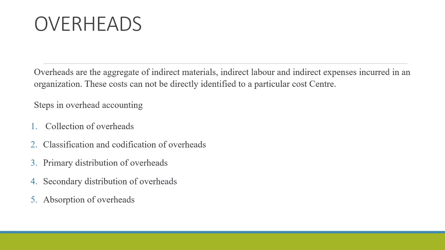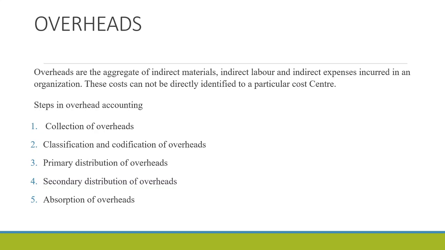Then the overheads are distributed to all the production as well as the service departments. It is known as the primary distribution of overheads. So primary distribution of overheads is the process of distributing the overheads to all the production as well as the service departments. And then comes the next step, that is secondary distribution of overheads. Here the overheads allocated to the service departments are redistributed to the production departments.